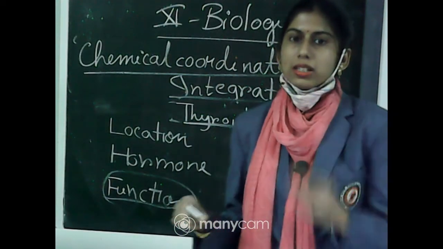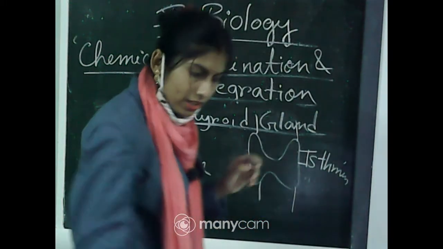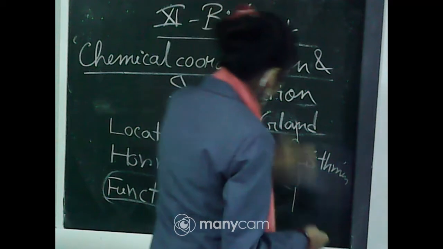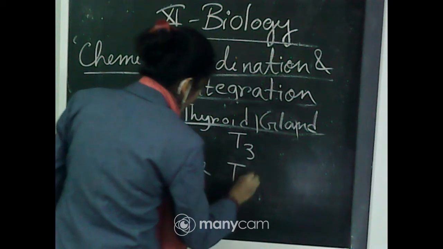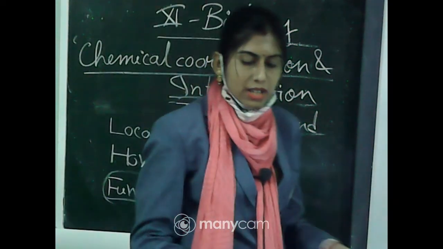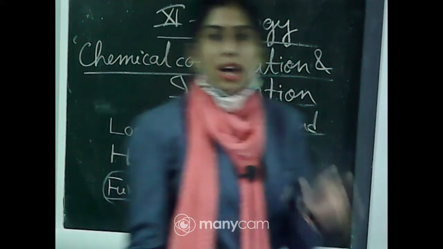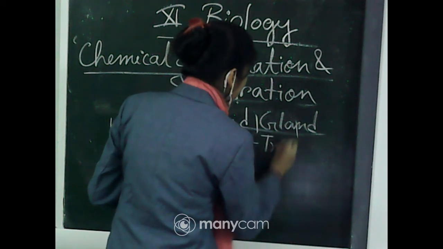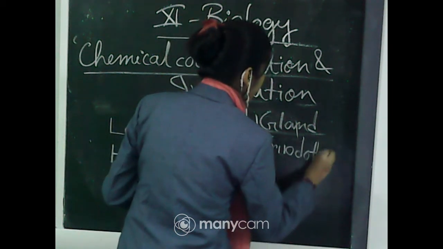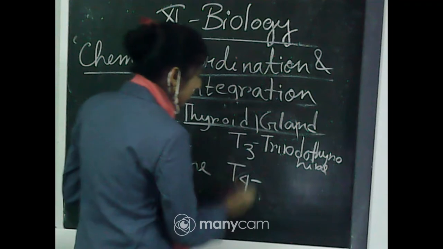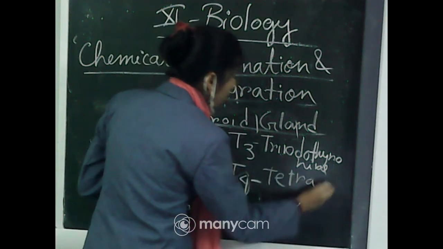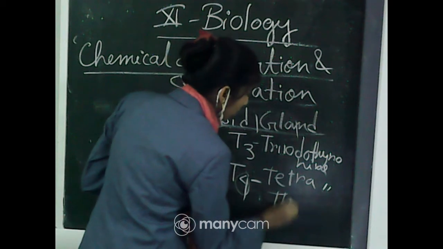These follicular cells usually synthesize 2 hormones. In short, we can call them T3 and T4. The first one is T3 and the second one is T4. What is the full form of T3 and T4? The full form of T3 is triiodothyronine, as 3 means tri. And the full form of T4? 4 means tetra, so the full form of T4 is tetraiodothyronine or thyroxine.